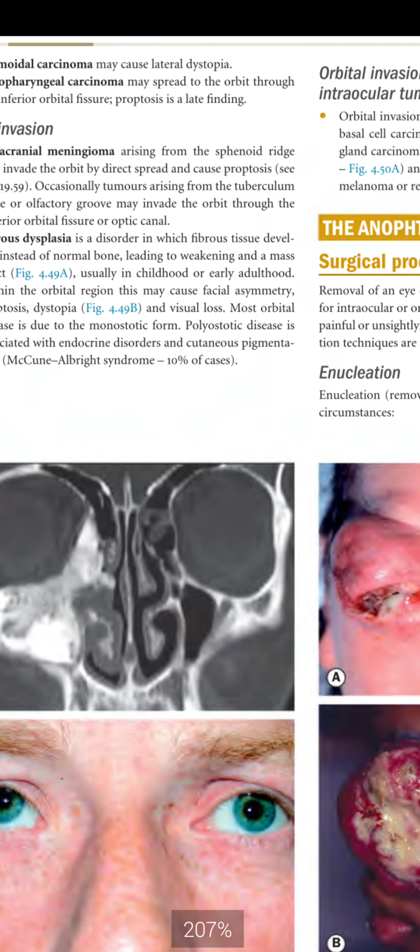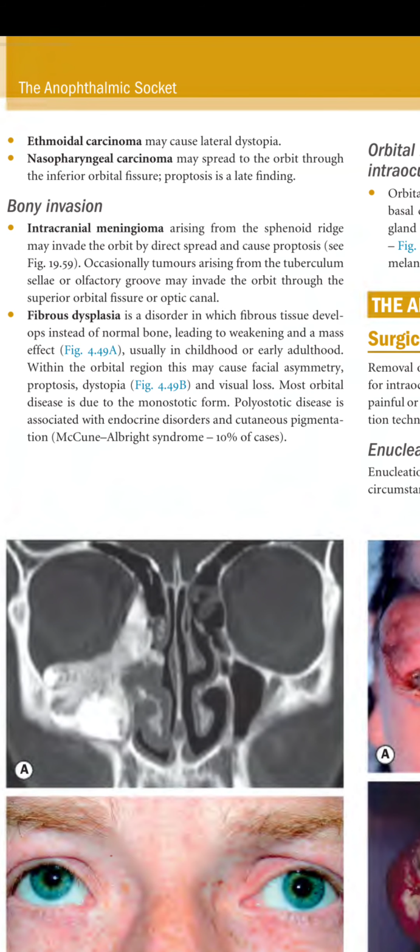With ethmoidal carcinoma, you know that the ethmoid is on the medial side of the nose, so when it invades the orbit, it will cause lateral dystopia. Nasopharyngeal carcinoma may spread to the orbit through the inferior orbital fissure. Proptosis is a late finding.